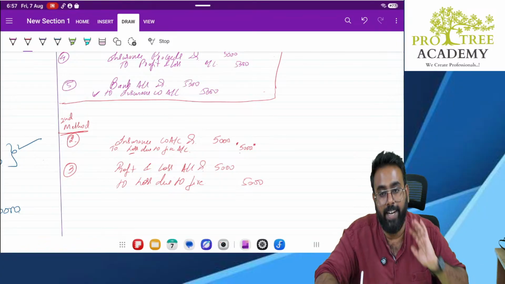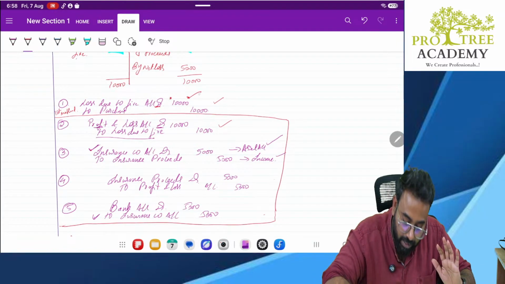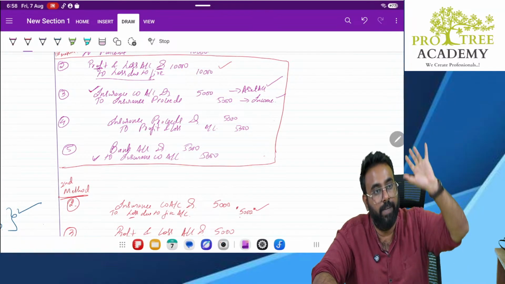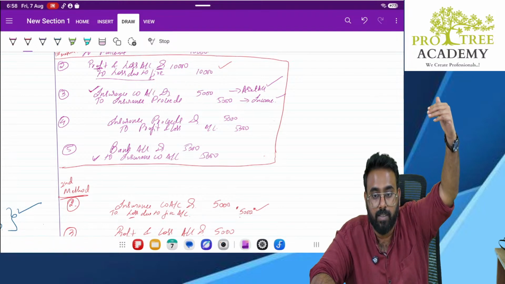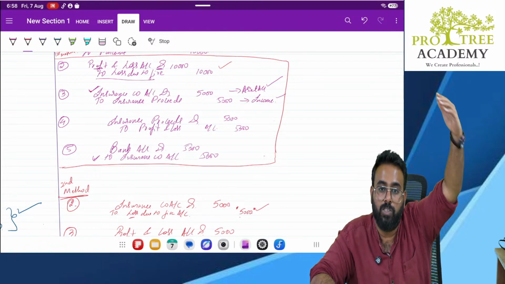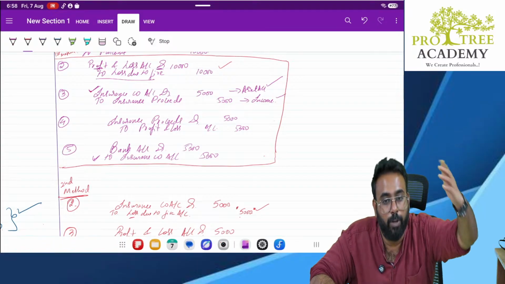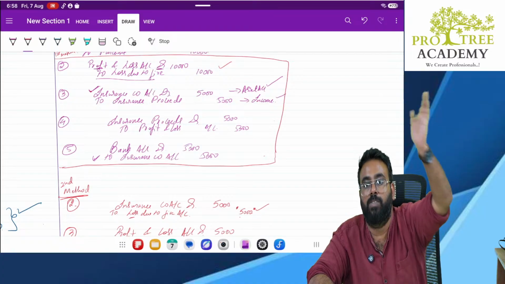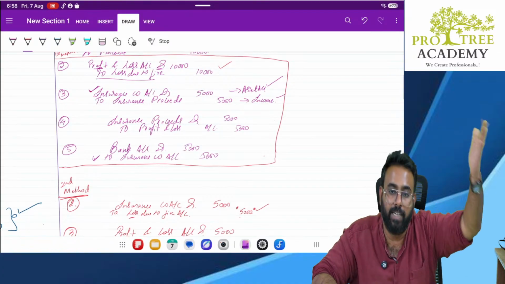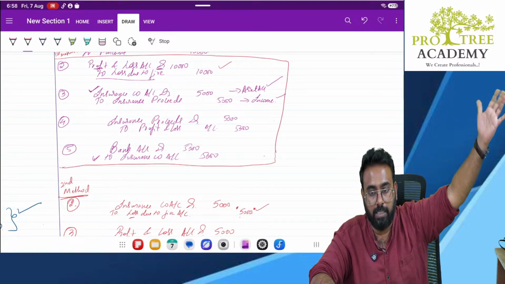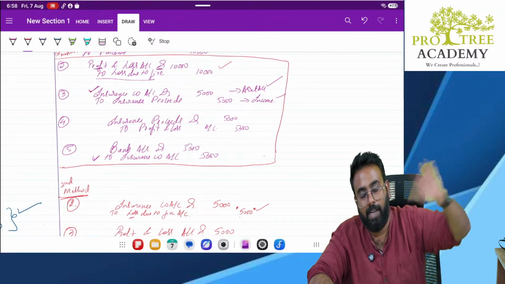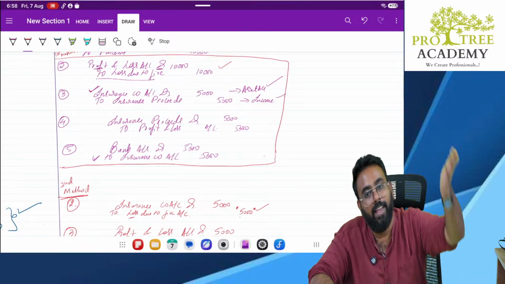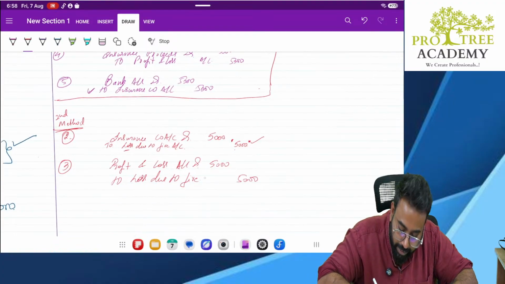But why did you credit it? Simple answer: my debit side is 10,000, my credit side is 5,000. Which is higher? The debit side is higher, so my balance will be debit only. Debit balance of 5,000. Now how do I close that? That debit balance has to be transferred to P&L. If you remember the basic classes, an expense account will always have a debit balance. Now I need to close it, so I credit it. That is why I am crediting here.